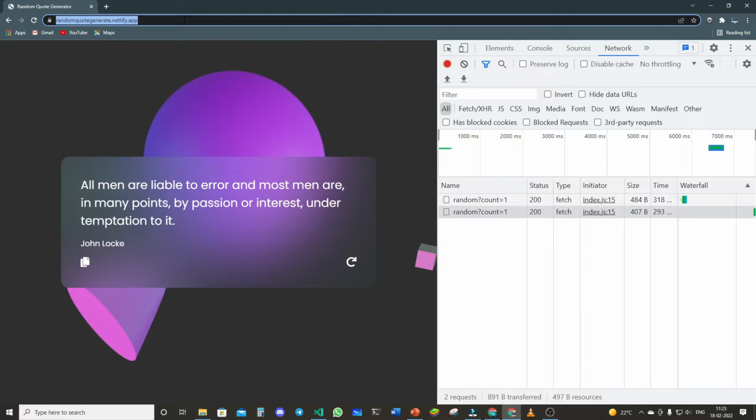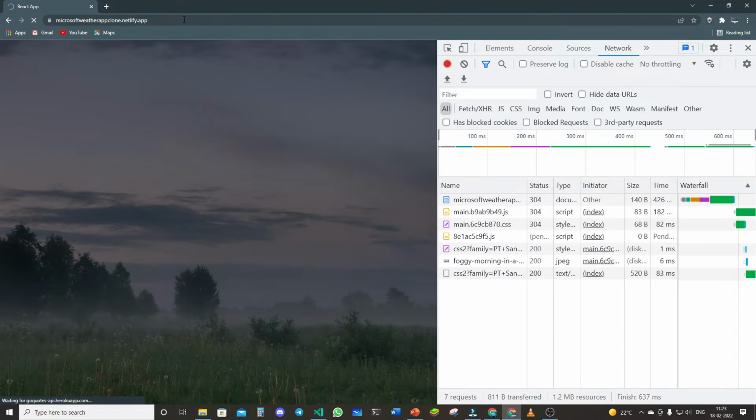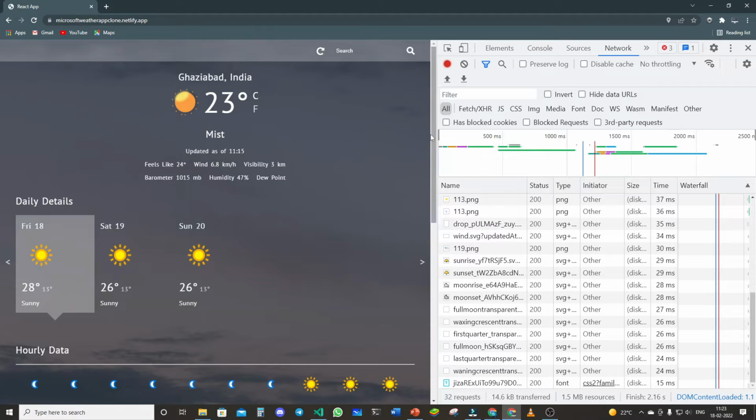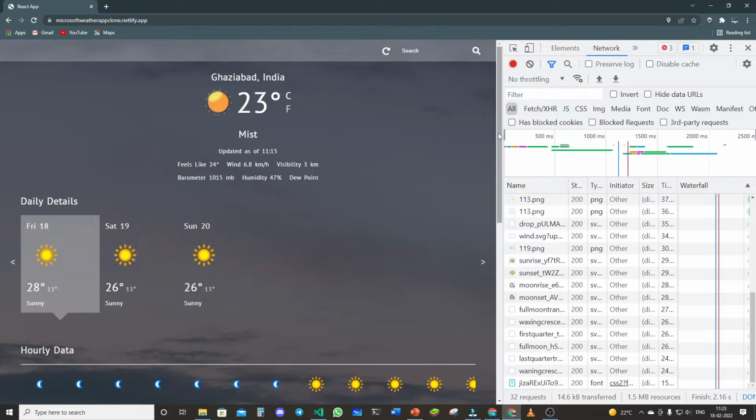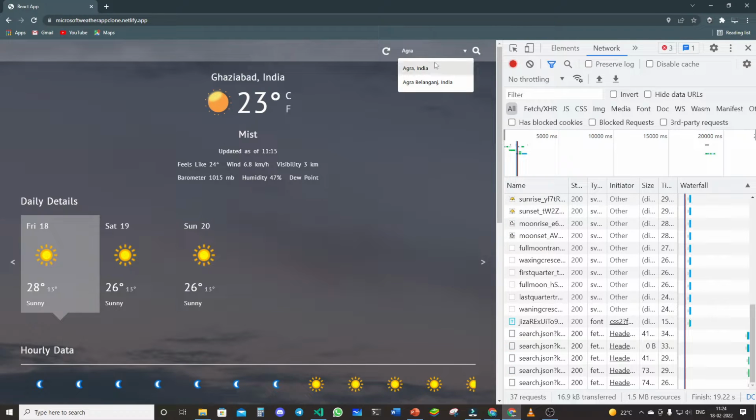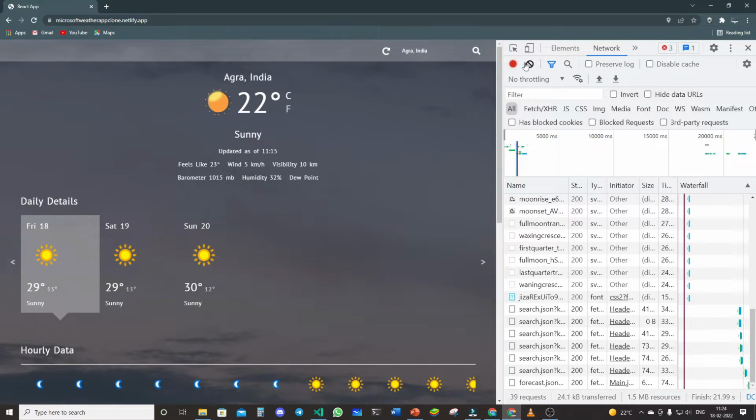Another example for this can be another site which is made by me only. You can see this is another weather app which I created. It tells the weather on the basis of location. Also, I live in Agra, but it's telling of Ghaziabad because it's not that accurate. But you can search for any city. For example, I can search for Agra, and it would display the weather.